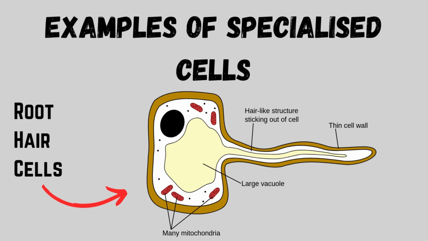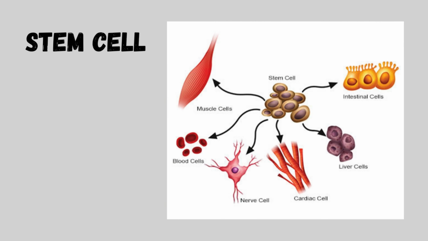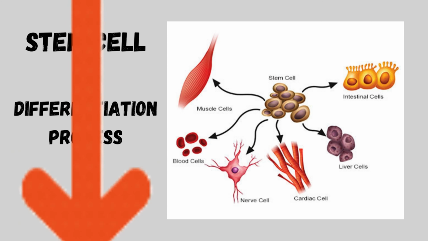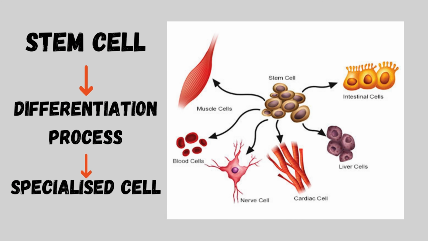It's good to have a few examples just in case you need to present that within a test to demonstrate your knowledge. But the take-home message is that stem cells usually become differentiated into specialised cells. And these specialised cells all have a specific job role to allow the organism to function efficiently.